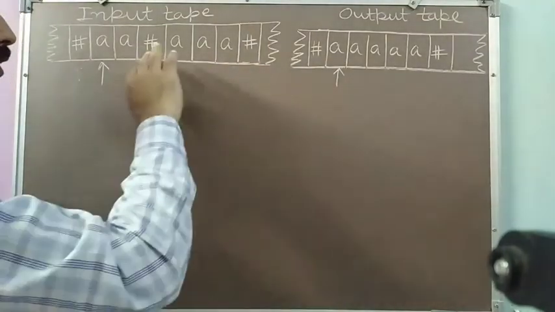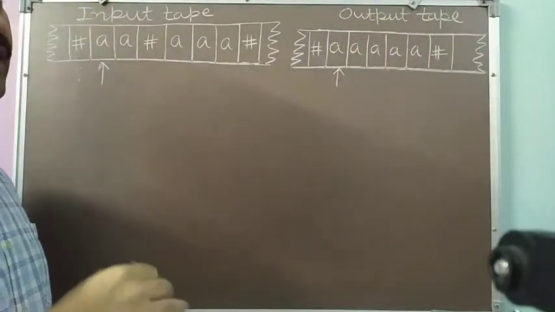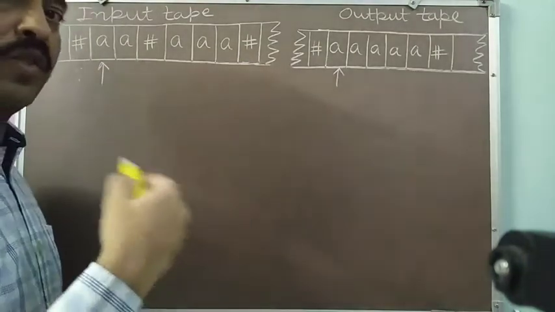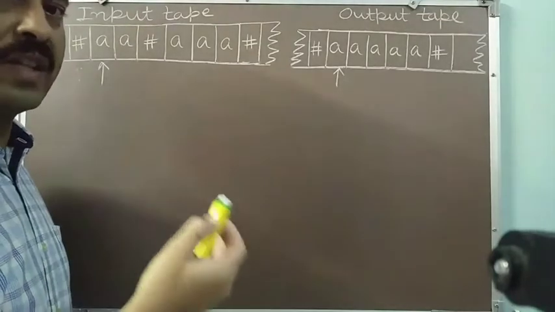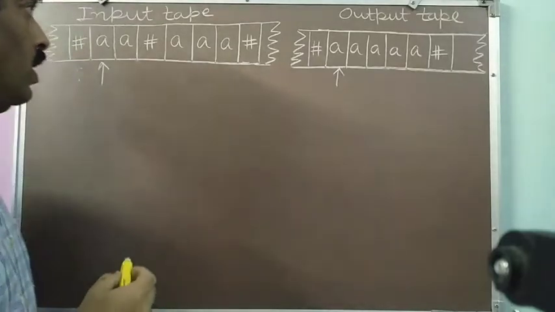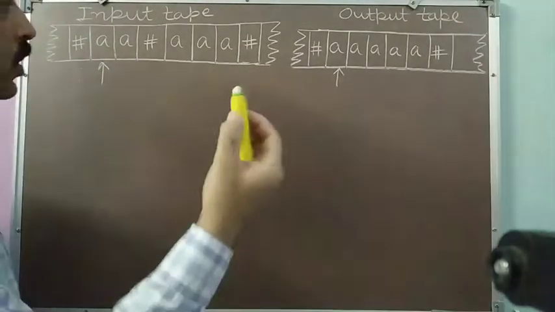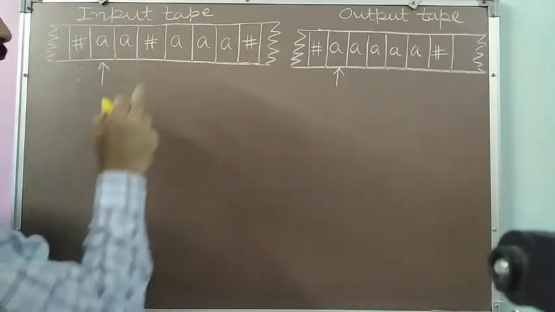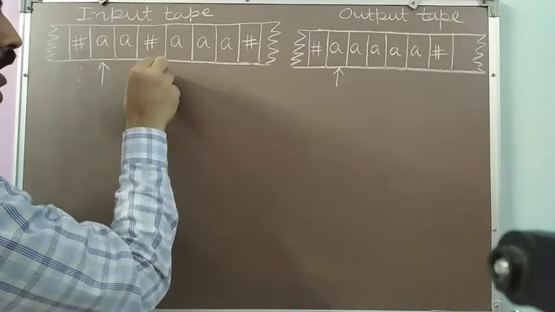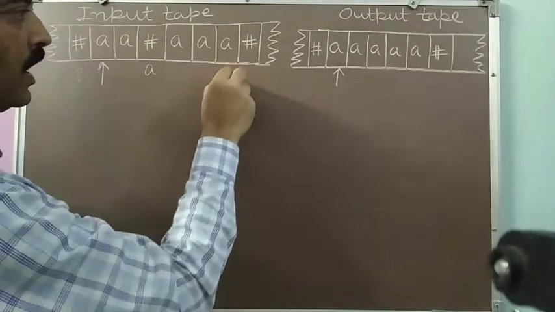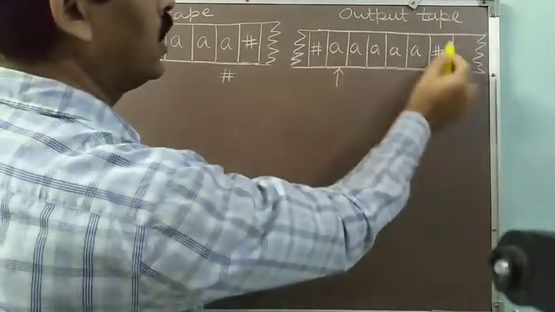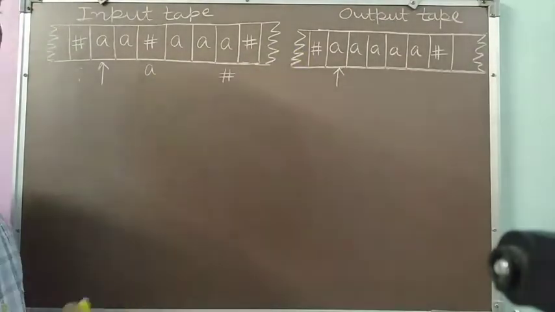Now, how can we convert this input configuration to the output configuration? This we have to see. We have to design an algorithm, a strategy, to perform that particular computation. How can we do it? If at the place of this blank I write the symbol A, and the last A I convert to a blank, then I can convert my input configuration to the output configuration. So I will be following this strategy.